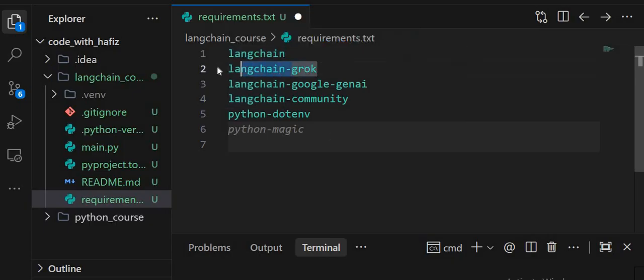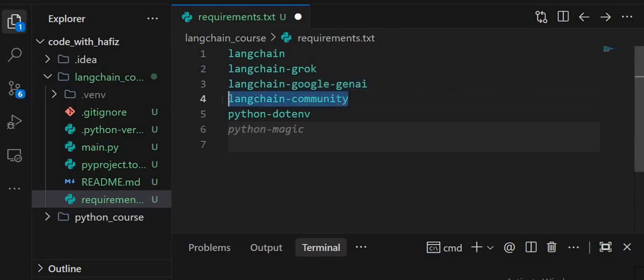Then we have langchain-groq. LangChain Groq is used to connect Groq AI models with LangChain. If you want to use a Groq model inside your AI application, you use this library, and it works as a model integration layer. Then we have langchain-google-genai. This library is used when you want to use Google generative AI models, the Gemini models and other Google AI APIs, and it helps us call Google AI services easily.